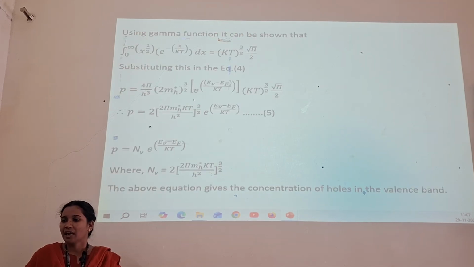We get P equals NV into e power (EV minus EF) by KT, where NV equals 2 into (2 pi mh KT by h square) whole power 3 by 2, where K is the Boltzmann constant, T is the temperature and h is Planck's constant, and NV is the carrier concentration in the valence band.